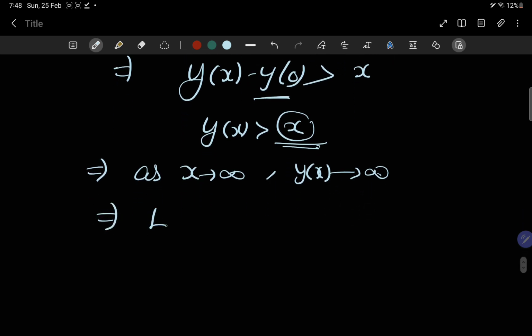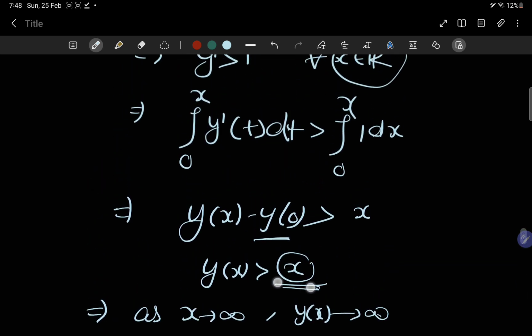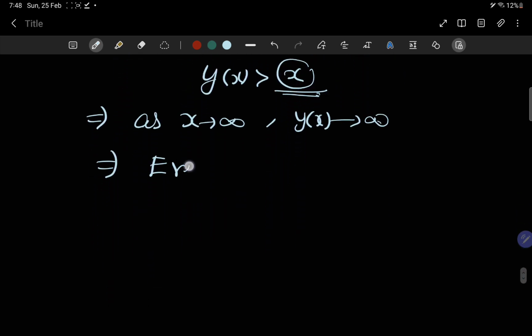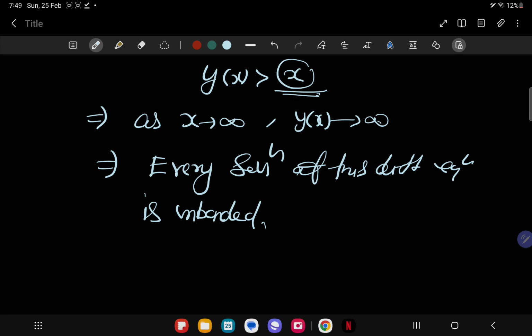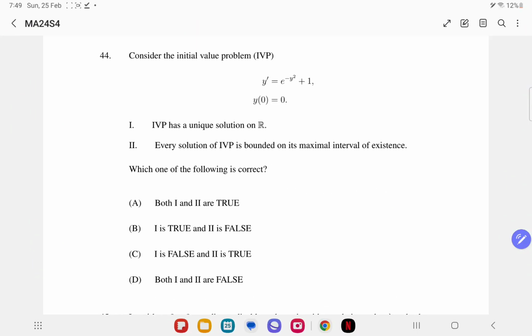That means, because this was for every solution, right? This was for every solution. That means every solution of this differential equation is unbounded, which is contrary to what we are given, that every solution is bounded. So the first statement, that it has a unique solution, is true, and the second statement is false, right? So the correct option is option number B. The first is true and the second false.